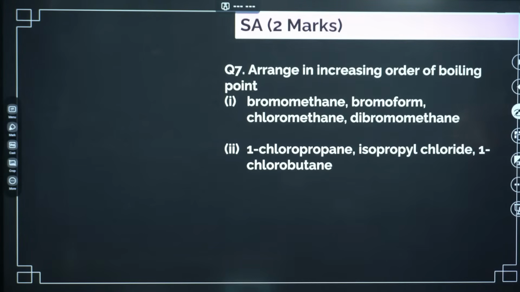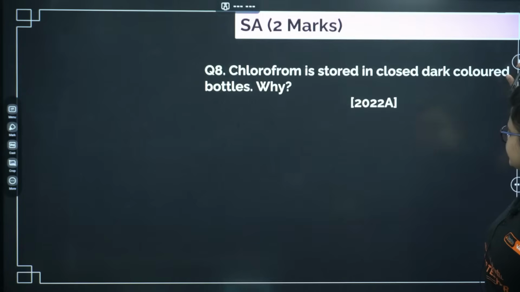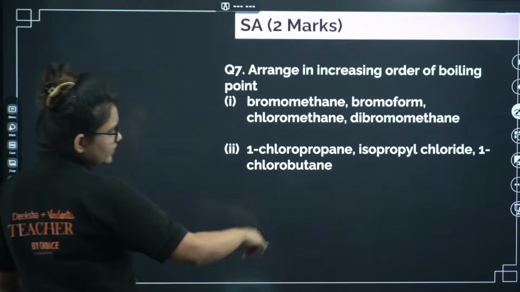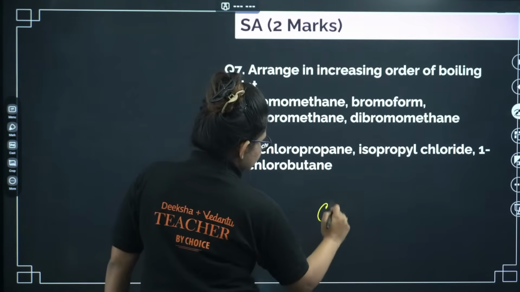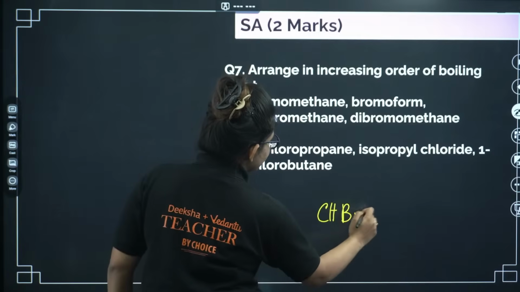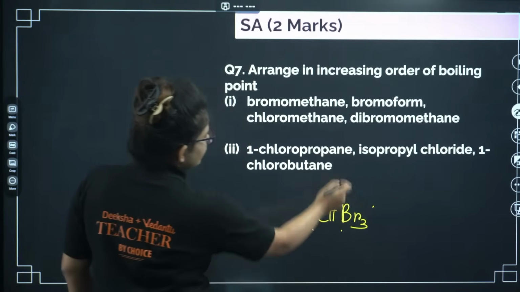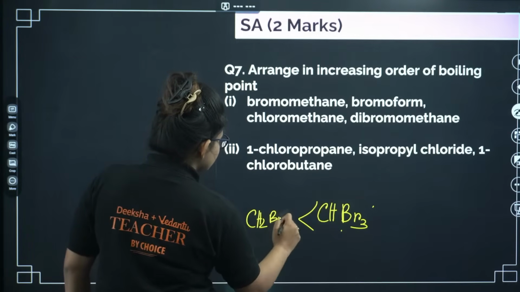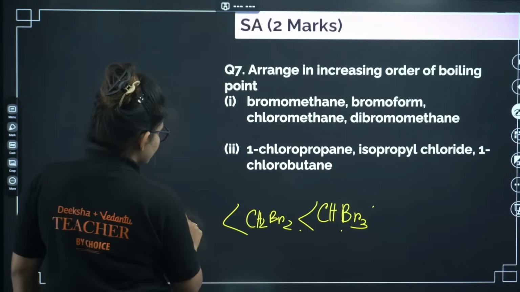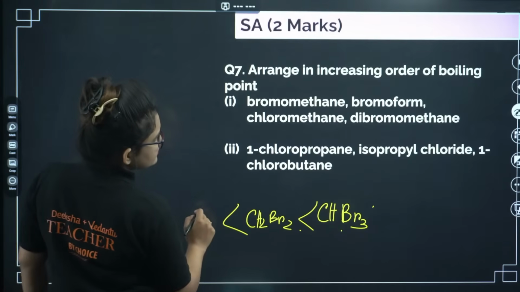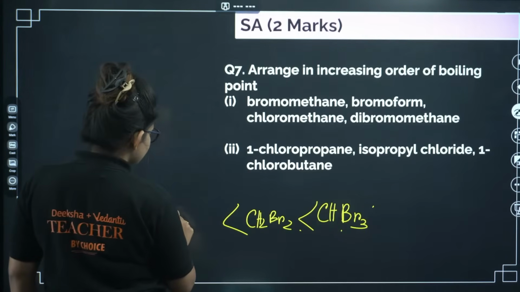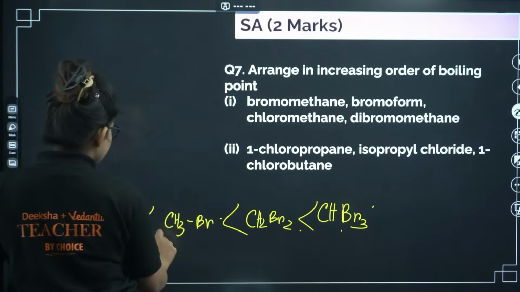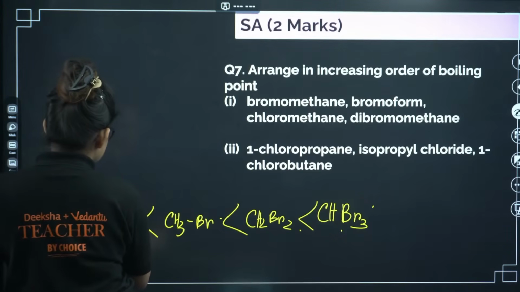Next, if you want to arrange them by molecular weight, CHBr3, that is bromoform, will come first. After that dibromomethane, CH2Br2. After that bromomethane, CH3Br. After that chloromethane, CH3Cl.